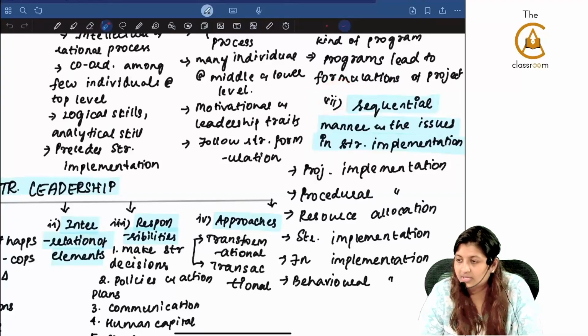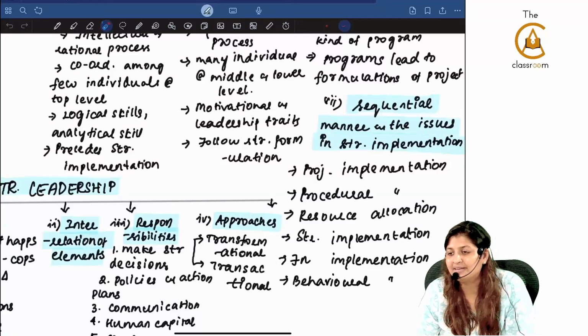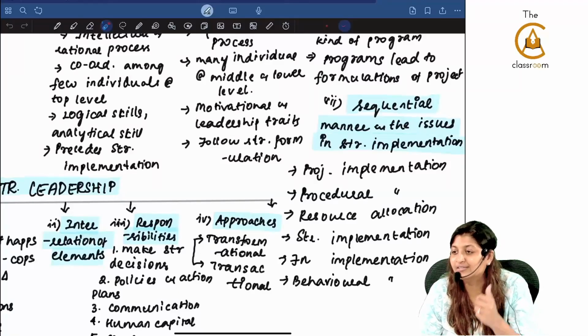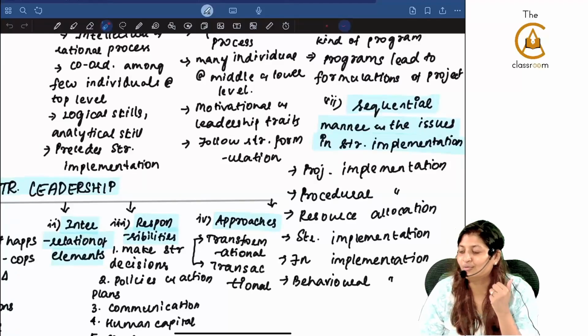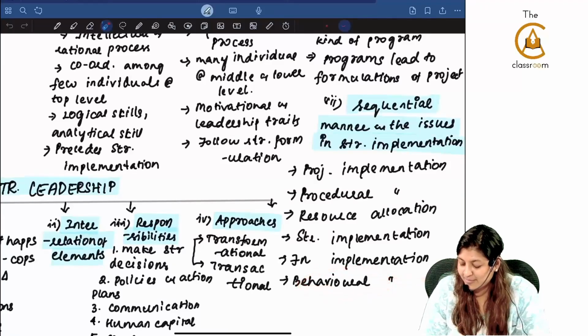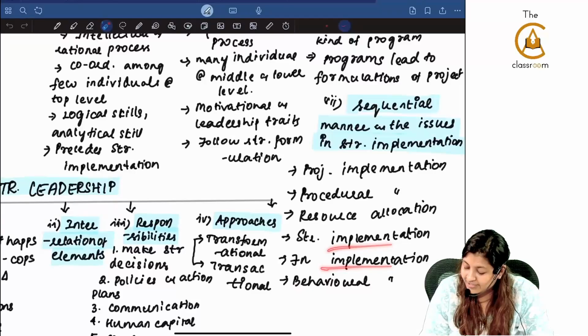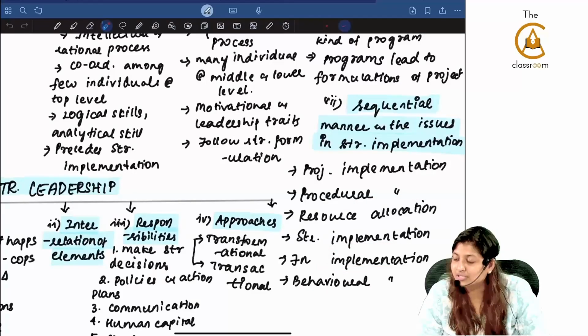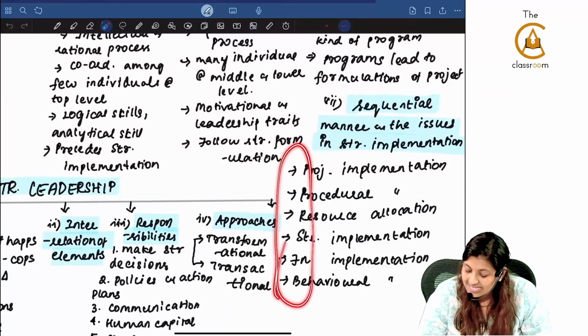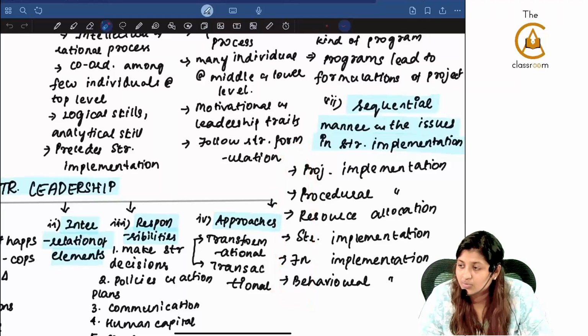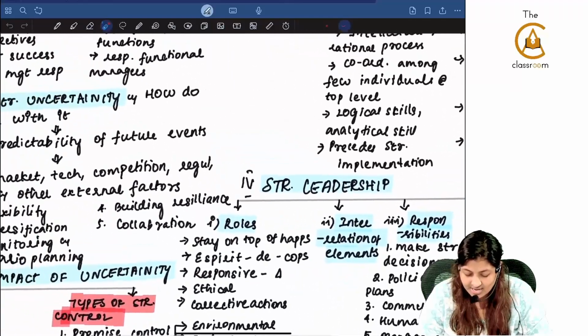Example we saw for this. Goa trip, you are not able to go. Why? Because the WhatsApp group is there, intent is there, but implementation is not there because money is not there, resource is not there, one person is not cooperating. Behavioral problems, behavioral implementation, structural implementation, functional implementation, procedural, project implementation, all of these are the sequential manner of issues in strategy implementation.